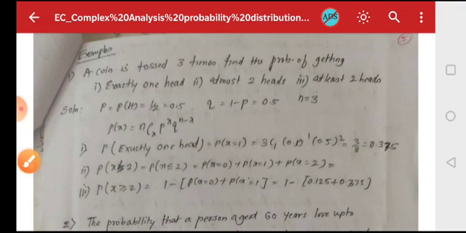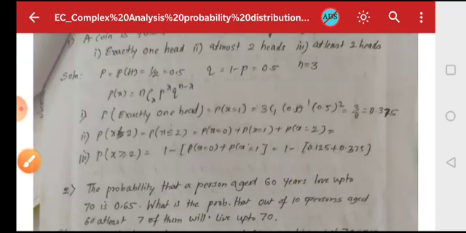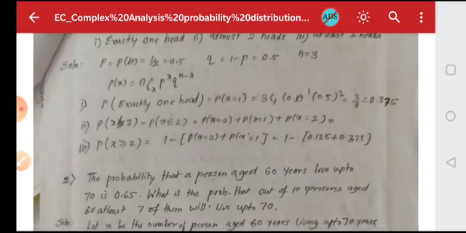So p is equal to P(H), which is 1 by 2, that is 0.5, and q is 1 minus p, which is 0.5 again, and the number of trials is n equals 3.